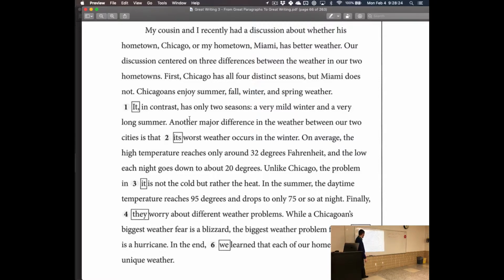In the end, we learned that each of our hometowns has unique weather. Now they said that's an error, right? So why is that an error? Because it kind of works, right? In the end, we learned that each of our hometowns has unique weather.